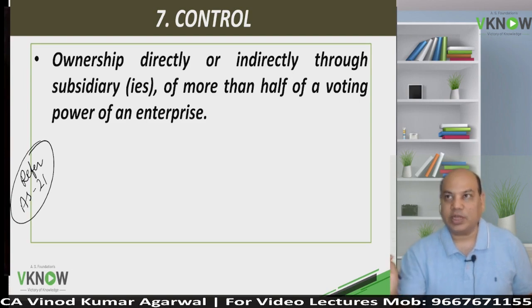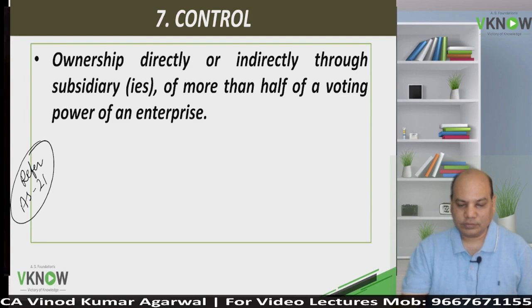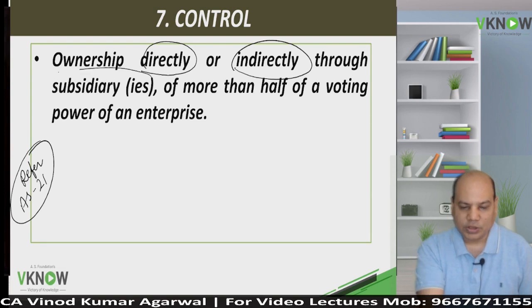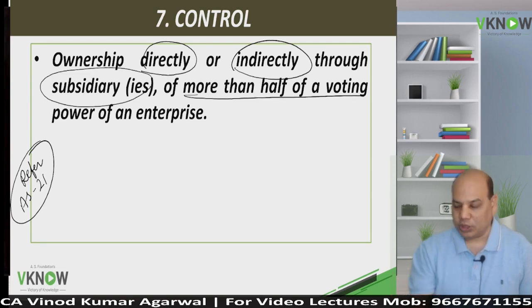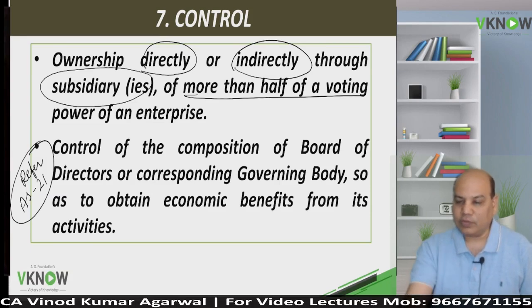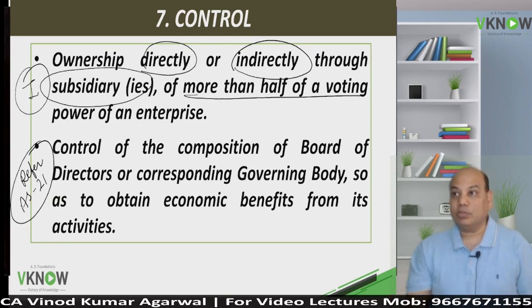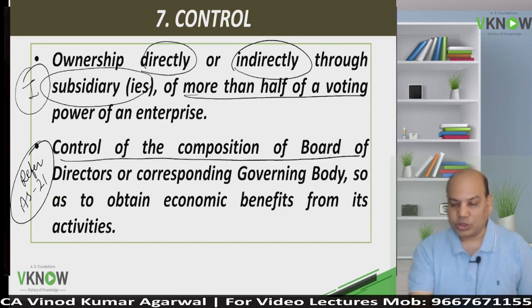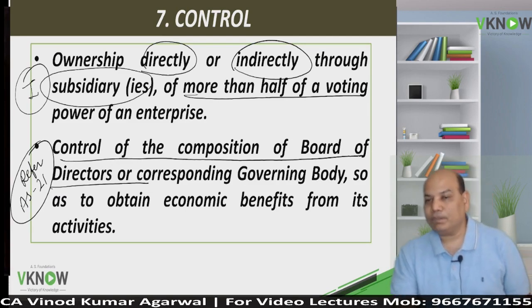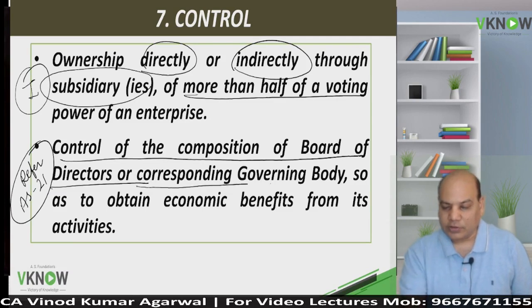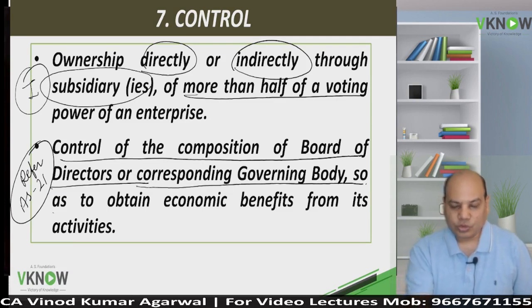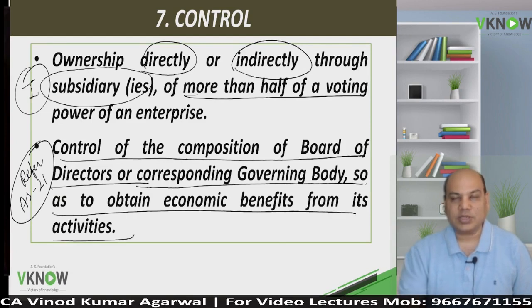Control means ownership directly or indirectly through subsidiaries. Directly, that means yourself. Indirectly means through subsidiaries of more than half of the voting power of an enterprise. That is one way to exercise control when you get more than 50% share in voting power. But there is another way of exercising control, and that is controlling the composition of the board of directors or corresponding governing body so as to obtain economic benefit from its activities.